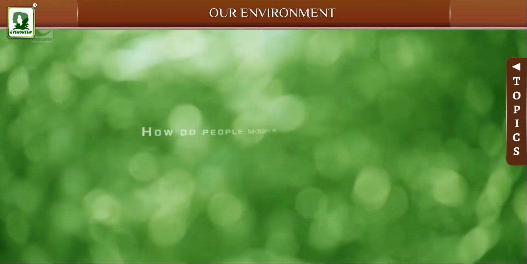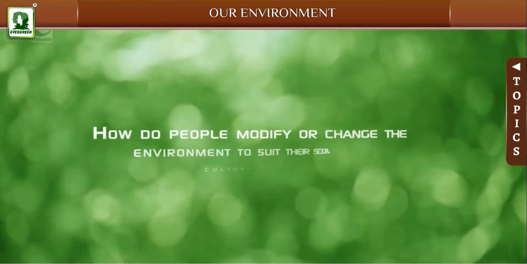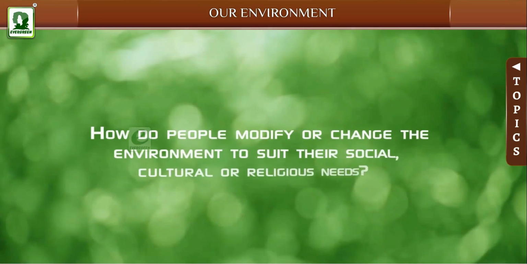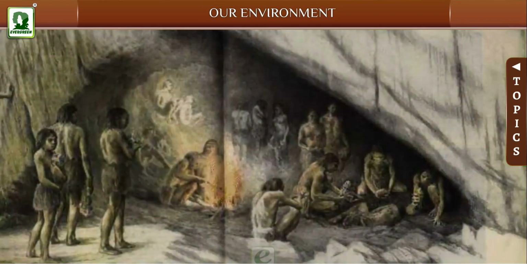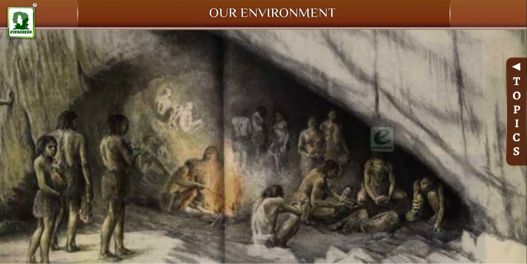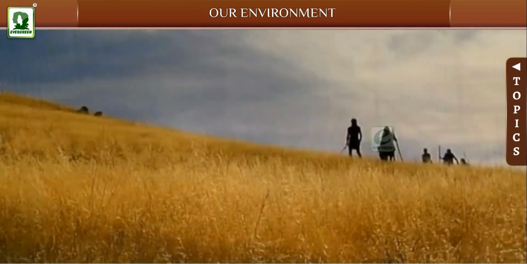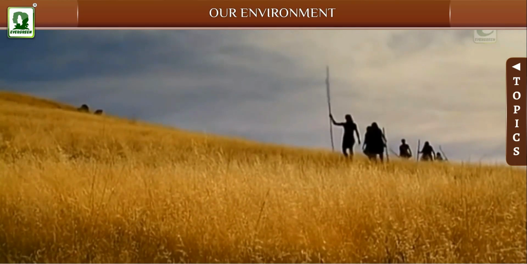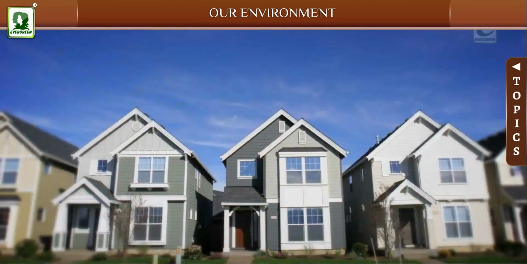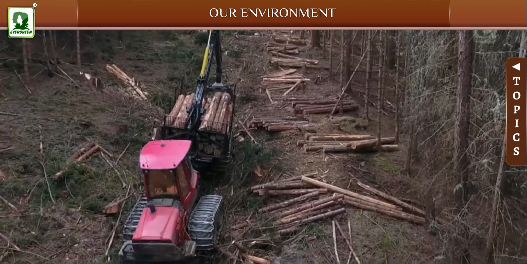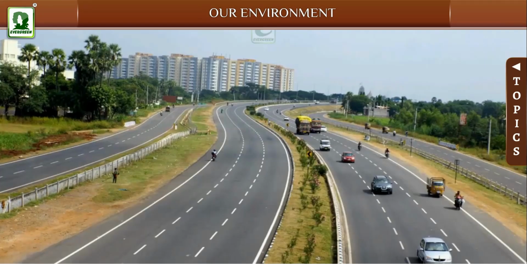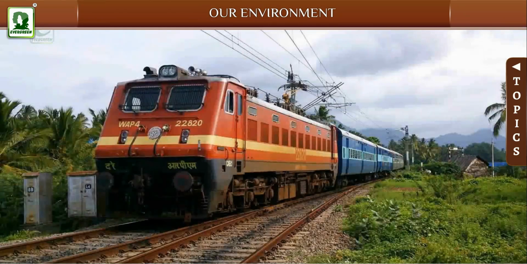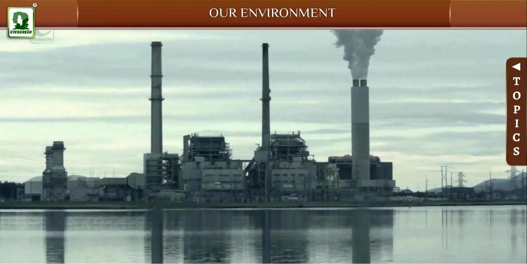How do people modify or change the environment to suit their social, cultural, or religious needs? Whereas early human beings lived on trees and caves, gradually human beings learned to change their environment. They built houses, cleared jungles for timber and agriculture, invented machines for industrialization, and built roads, dams, railways, factories, and so on.